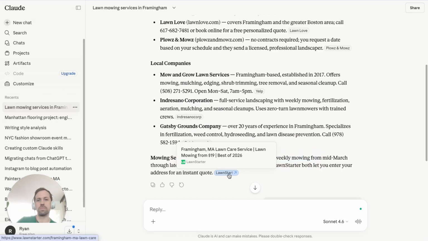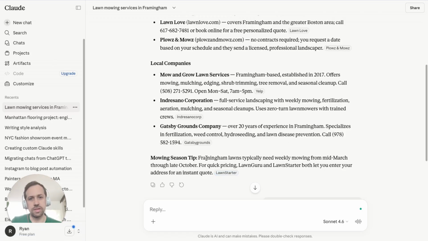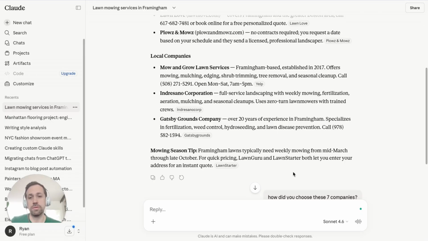So, I mean, this is a good way to break into the conversation, these type of searches as they become more common. I mean, you have to remember Google has an AI whole search situation that's building more and more, and they have Gemini. But you see that they have this content on their website from lawnstarter.com that shows up here as a tip in Claude. So I think having good information on your site, educating people, not only helps your potential clients, but helps the search engines find you as trustworthy and show you. I'm trying to think what the word is.